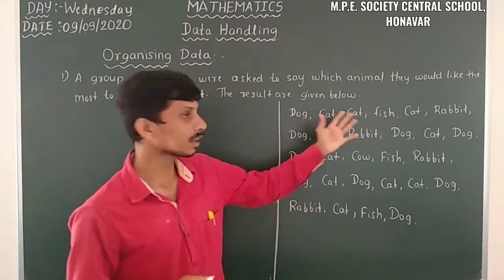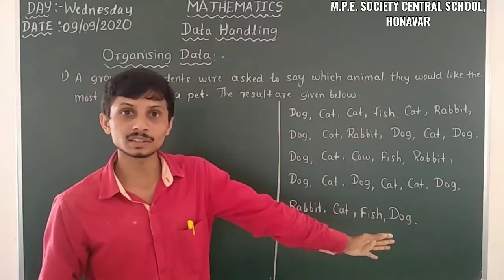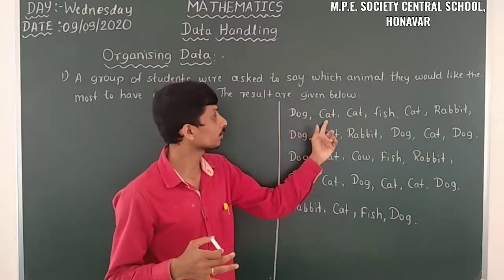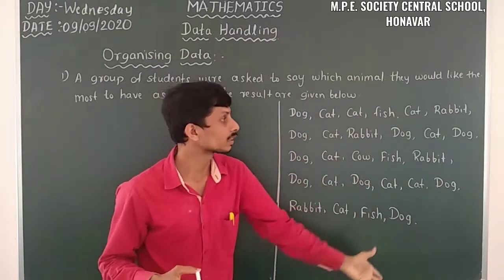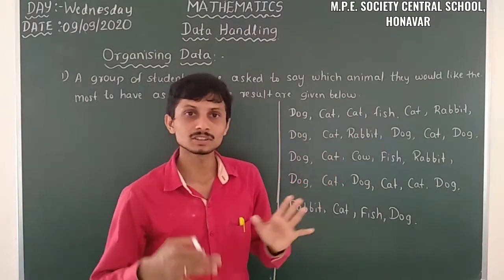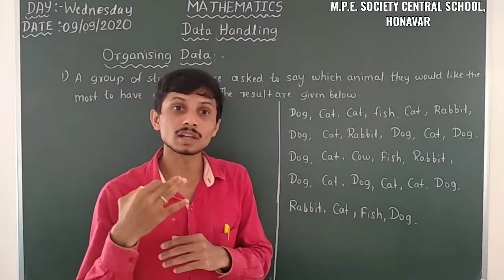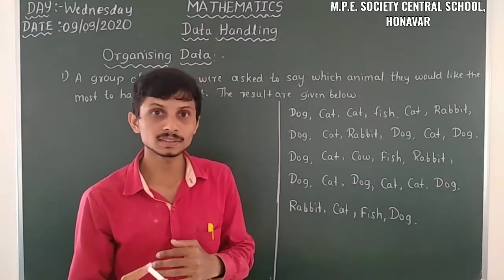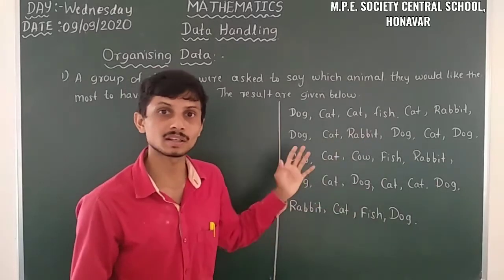So here there is some information from the classroom. The first one said dog, the second one cat, then cat, fish, cat, rabbit, then dog, then cat, rabbit, like that. The data are in an unorganized manner.